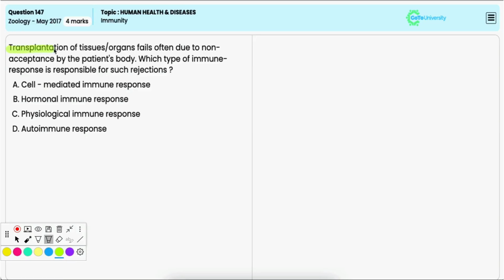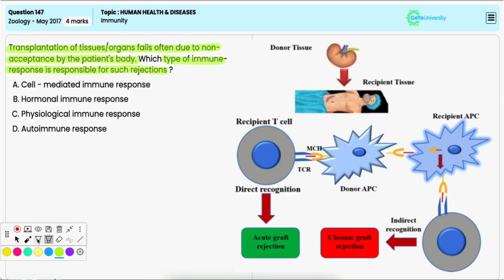Transplantation of tissues or organs fails often due to non-acceptance by the patient's body. Now you have to identify the type of immune response that is responsible for such rejections. Option A, cell-mediated immune response.